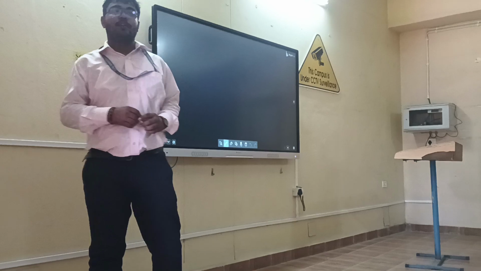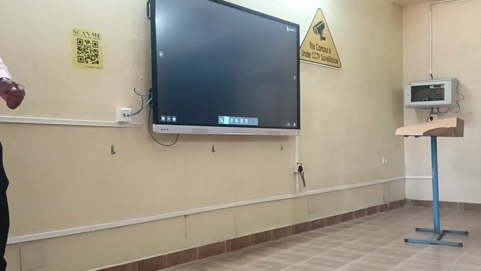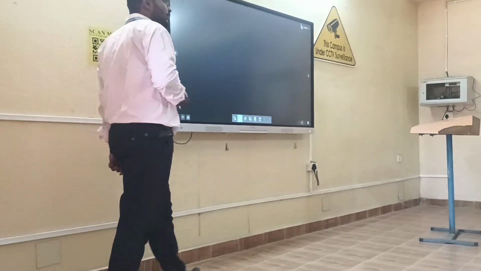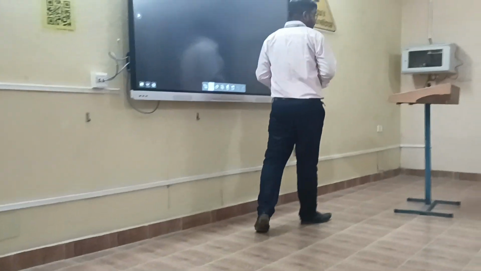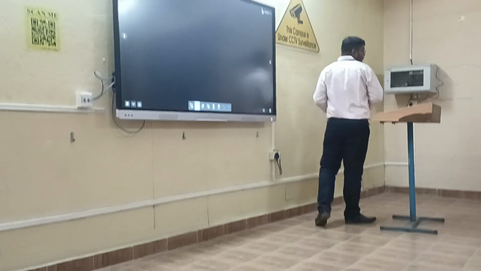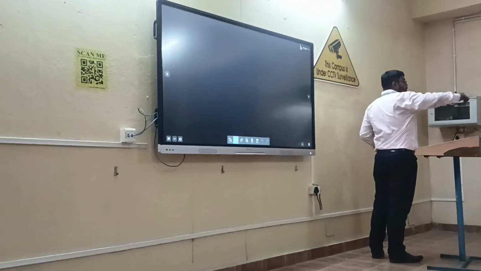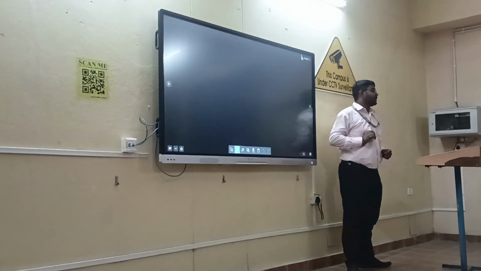Fourteen. Okay, so you have counted that there are 14 benches on your left, right? So, Sumit, you please count the number of benches present beside it on that line. Only this line.